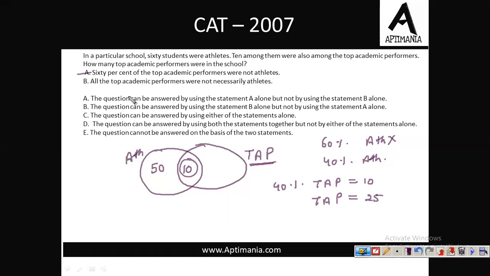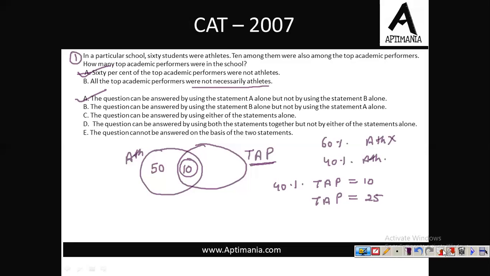Now let us check the second statement as well. All the top academic performers were not necessarily athletes. Now from this information we are not getting any information which can help us in solving this question. So the answer must be: statement A is sufficient to answer this question alone. The question can be answered by using statement A alone but not by using statement B alone. Option A should be the answer. So this was the first data sufficiency question.